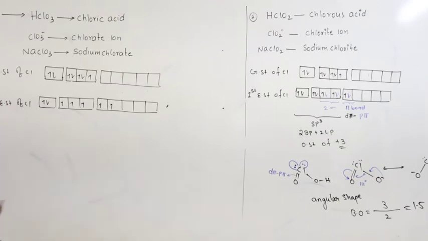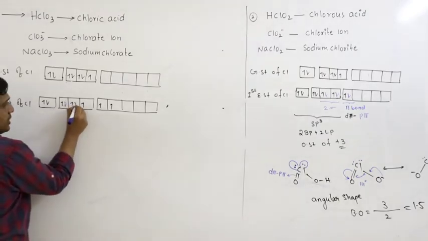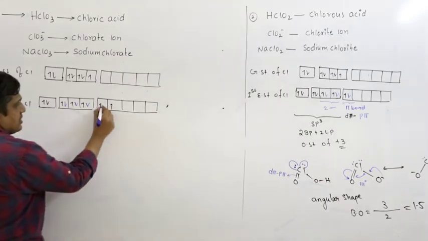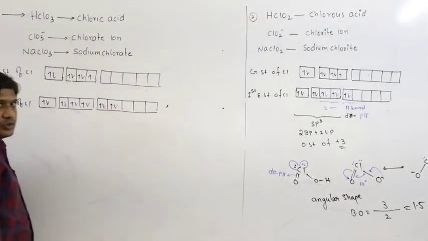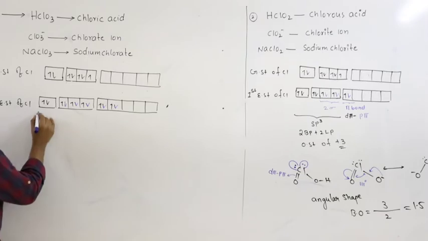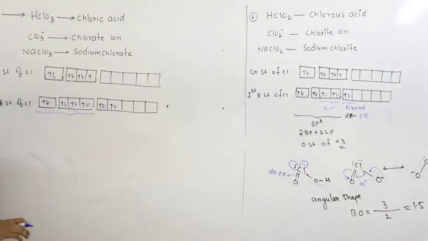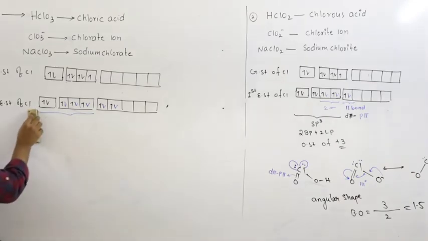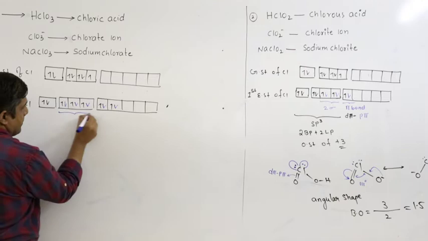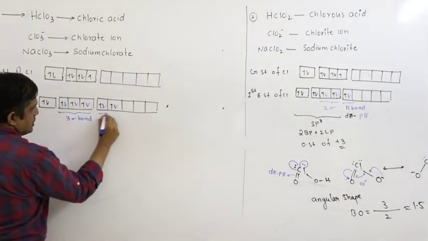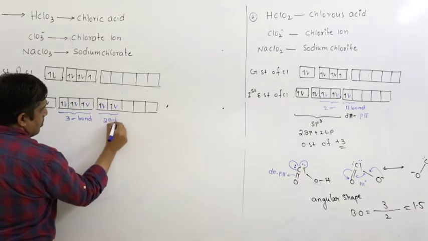So 3 oxygens use 3 electrons to form sigma bonds. 2 oxygens use 2 electrons to form pi bonds. So here this is the hybridization. You should not count pi electrons. So once again I will write here. 3 sigma bonds and 2 pi bonds.